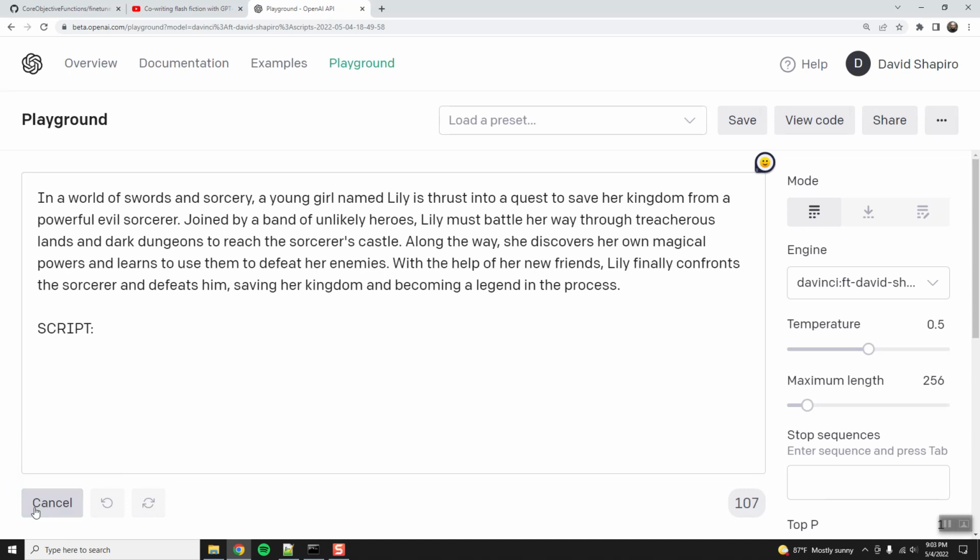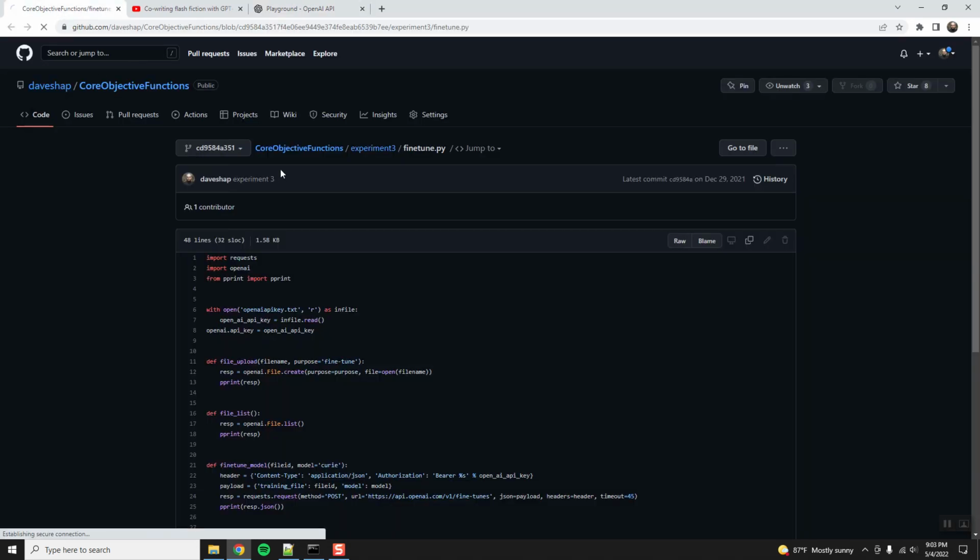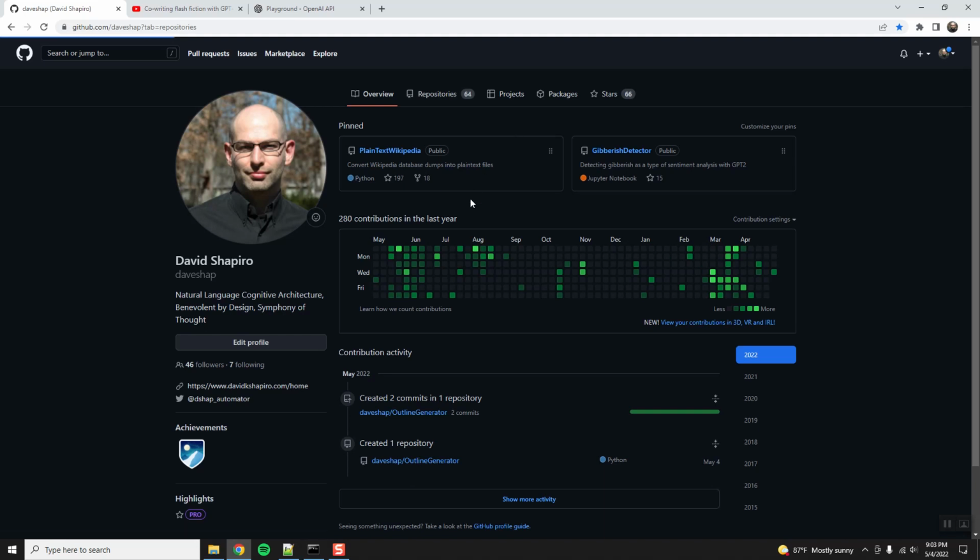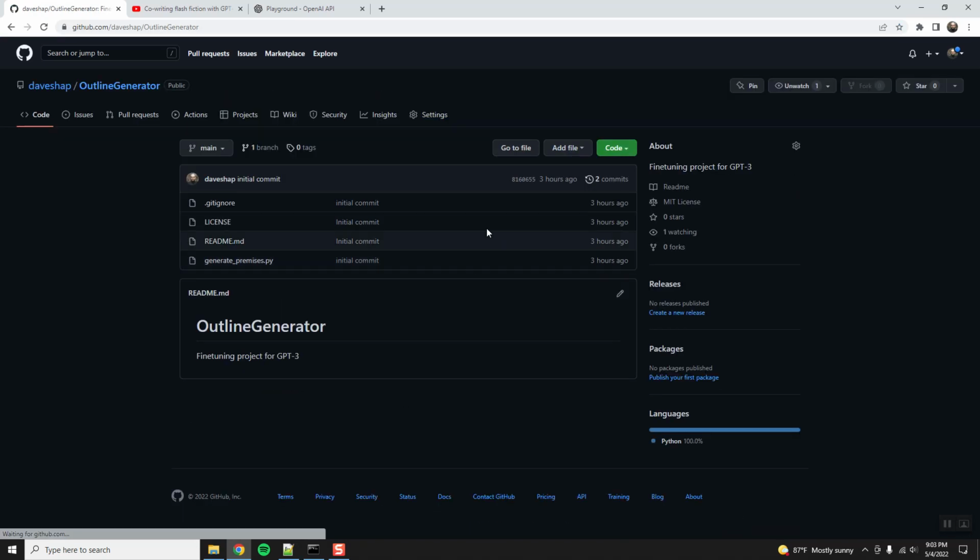It might time out because it does often take a little bit of extra time to load a fine-tuned model. But we should be just about done. And to prove it, let me go back here and show you outline generator. So started 3 hours ago. Yeah, so 3 hours ago, that's about how long I've been working on this.